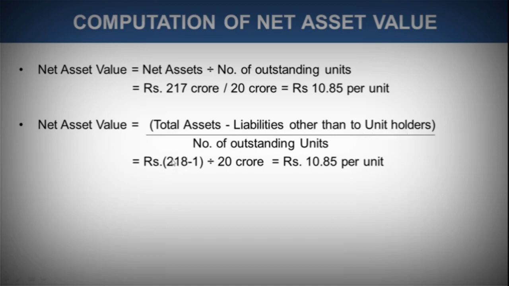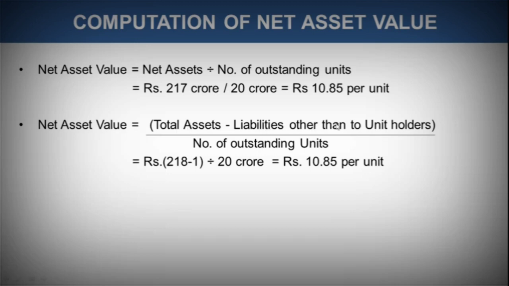Now when we are considering this total assets, we have already added all the profit and deducted these scheme expenses. And when we are deducting these liabilities other than to unit holders, it means the value of 1 crore which we were having as expenses payable, the value of 4 crore which was scheme expenses, that has been already deducted from total assets.